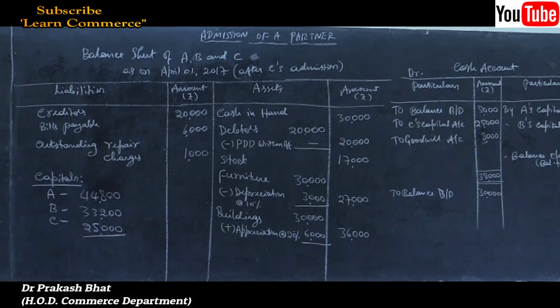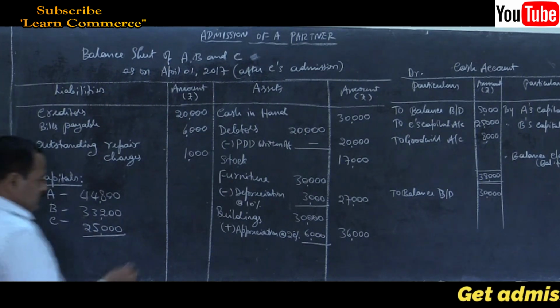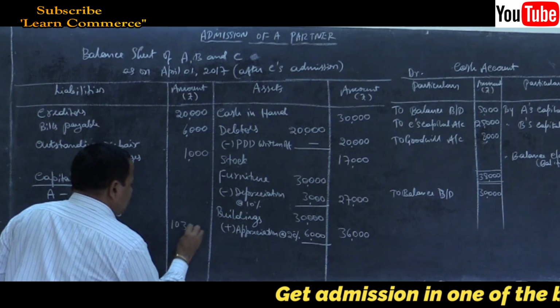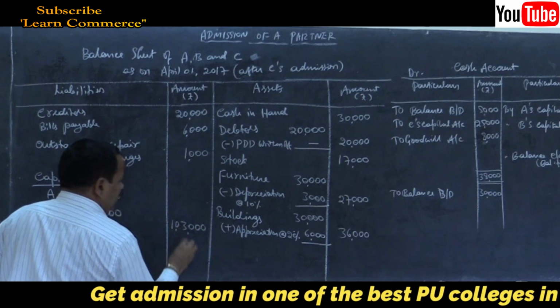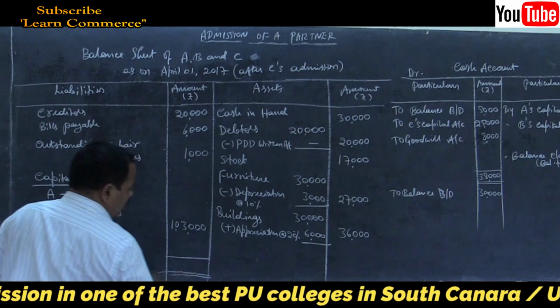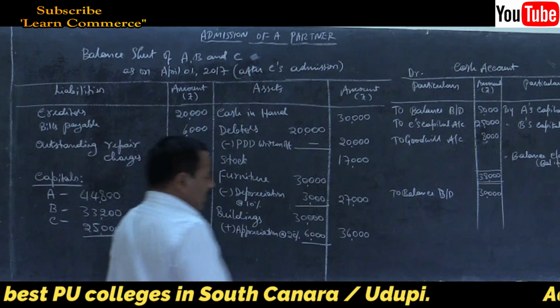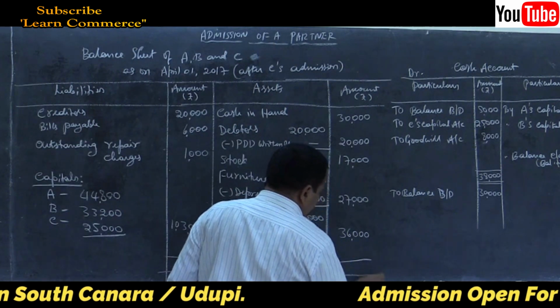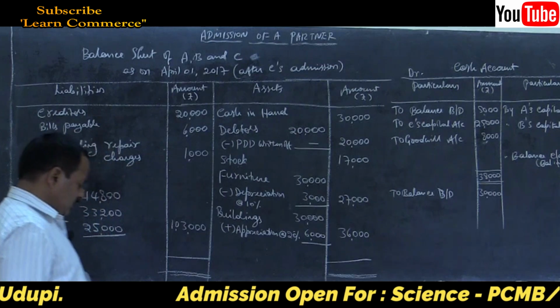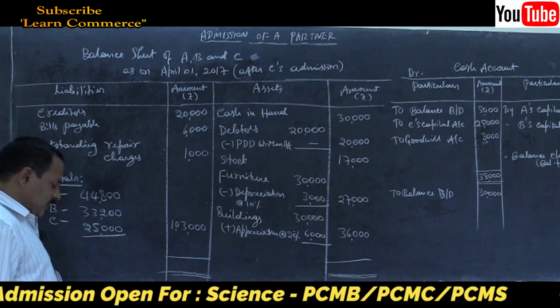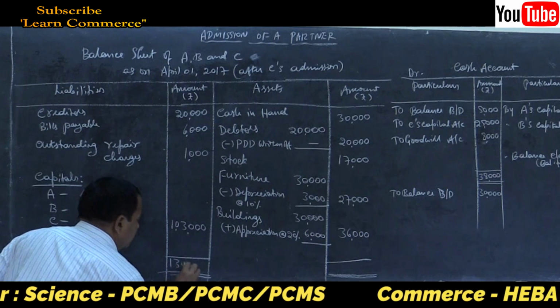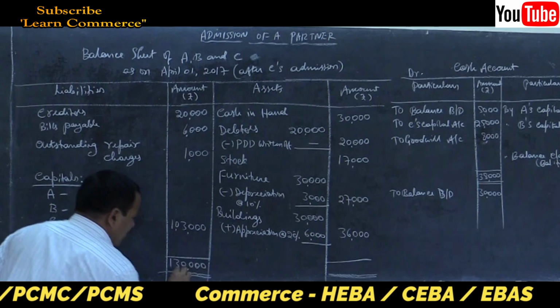The total will be 1,03,000, total capitals of the partners. Now balance sheet total, find out how much it is. The balance sheet must agree. That is 1,30,000 is the balance sheet total.